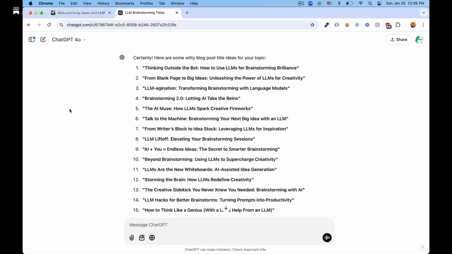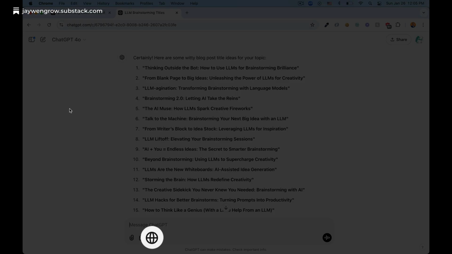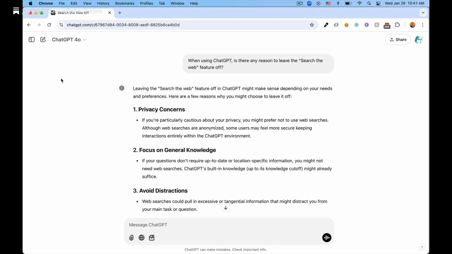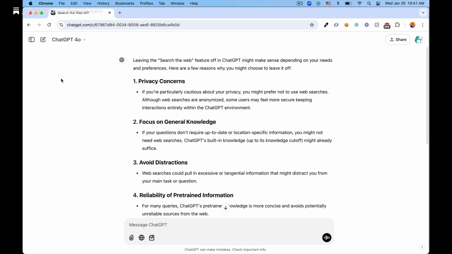I want to mention that when I prompted ChatGPT here, I did not turn on the Search the Web feature, which is a feature I discussed at length in the previous post. Although the Search the Web feature is critical when asking ChatGPT for factual information, it's not necessary for brainstorming. According to ChatGPT itself, when it comes to brainstorming and certain other tasks, it's actually better to have the Search the Web feature turned off. Here's the explanation ChatGPT gave me about this.